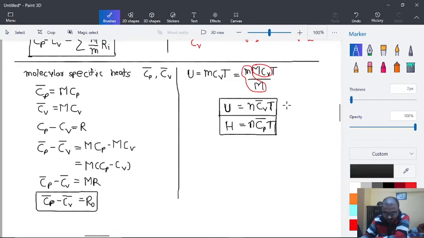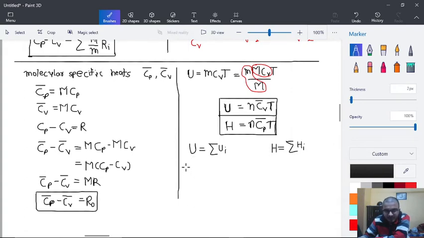Now the next is we will further focus on the Gibbs-Dalton law, that is capital U is equal to sigma ui and capital H is equal to sigma hi.